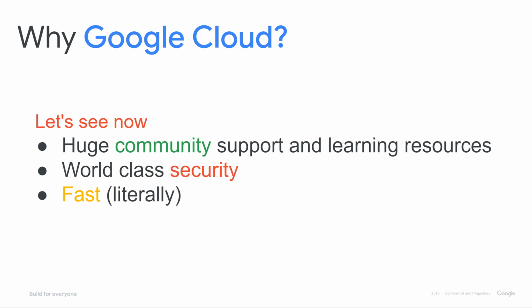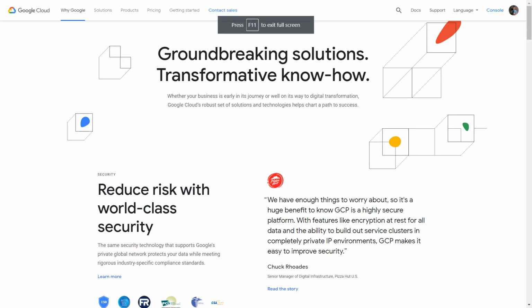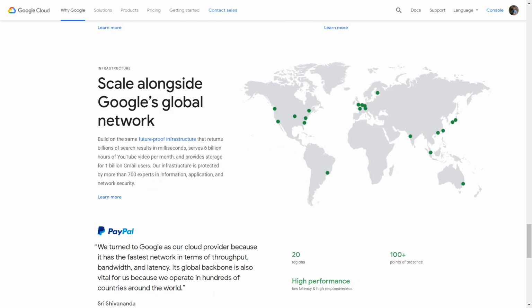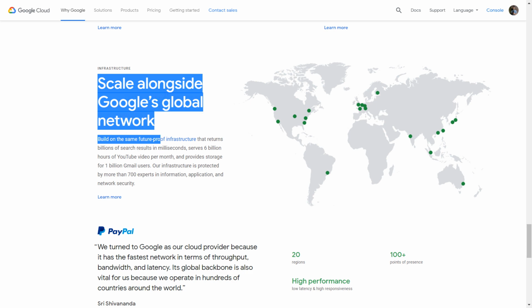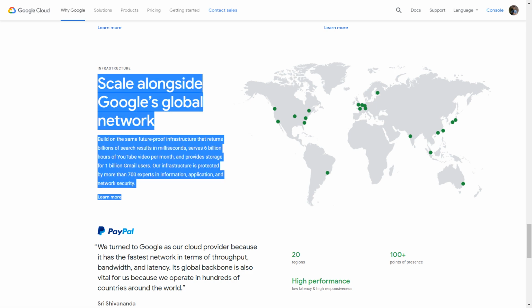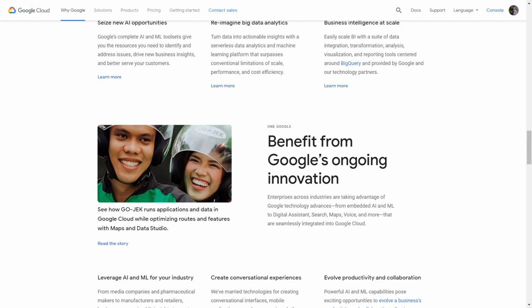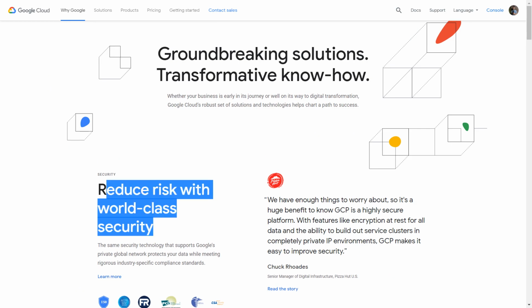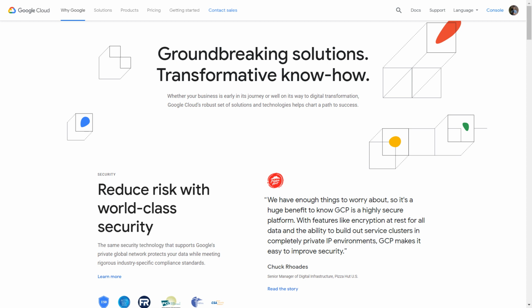So if you want to know more about why we're using Google Cloud, you can just go on Google and type in why Google Cloud and you will land on this page right over here. This page tells you why Google Cloud is the most famous cloud service provider among the greatest companies like PayPal, AirAsia and Pizza Hut, you just name it. Each and every startup is using Google Cloud nowadays. So it's quite famous and everyone is using it, so that's why we are on to that.